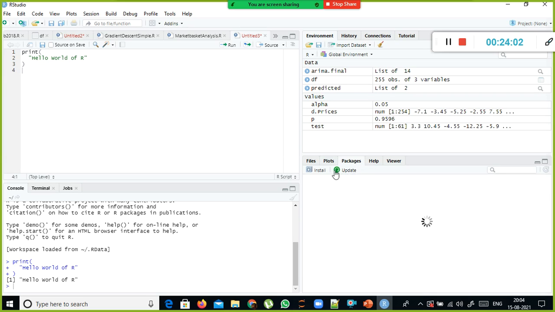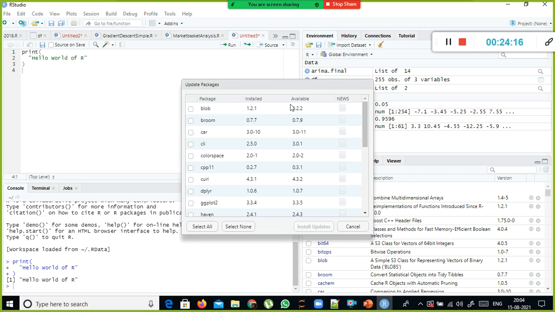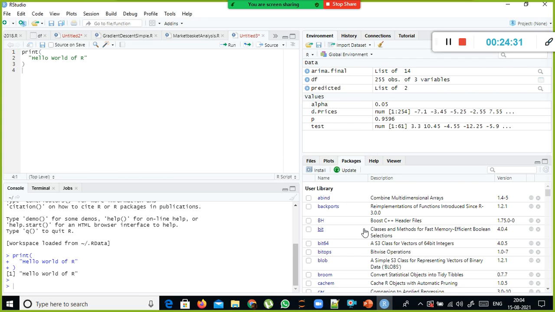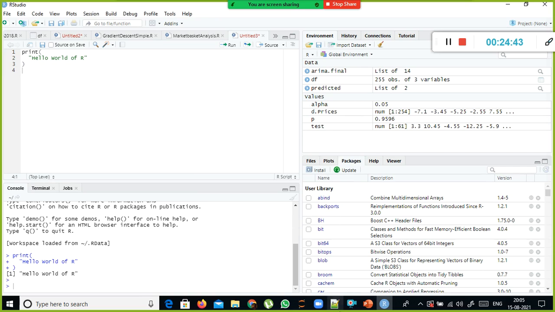And you have packages. You can install new packages and update packages. For example, you have already installed a package, but that package is not up to date because the package author introduced a lot of new features. For example, version 1.2.1 at the time of installing, now 1.2.2. You simply select this, install updates, and it will get upgraded. Or if you want to install a new package, you just go here, for example ggplot2, type that and click install.